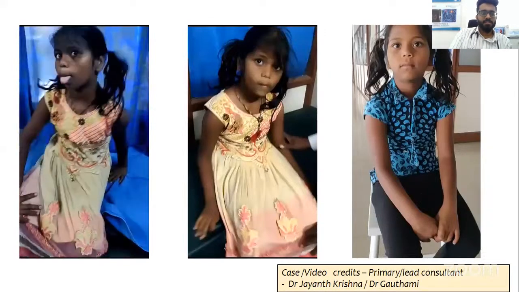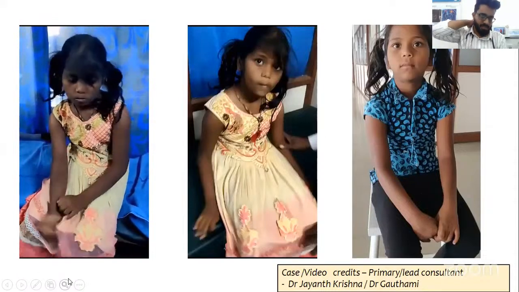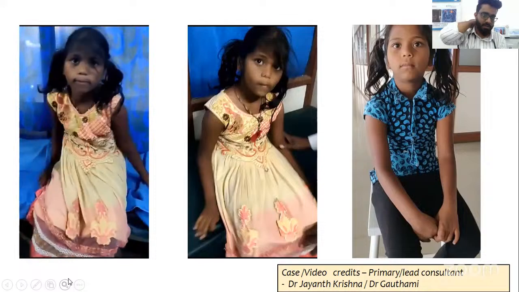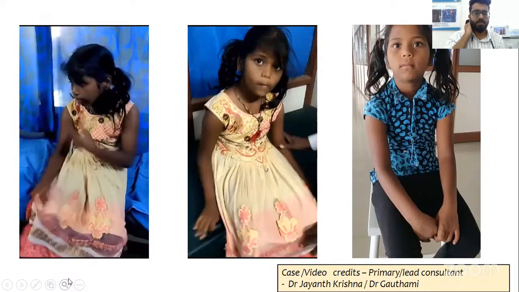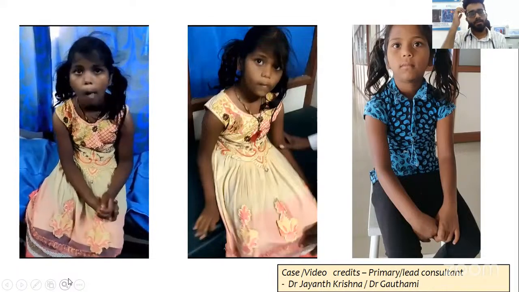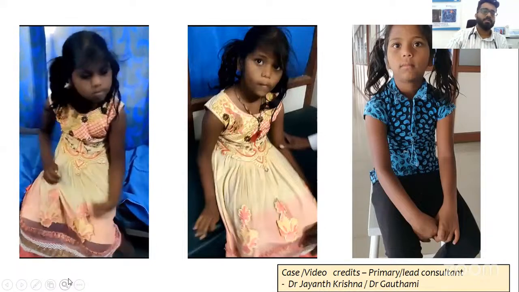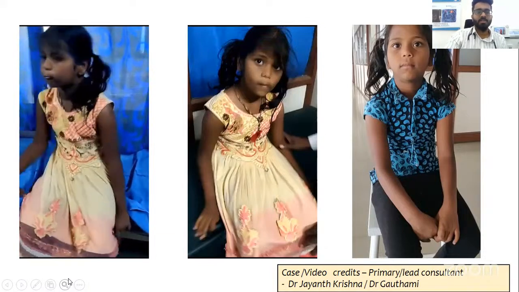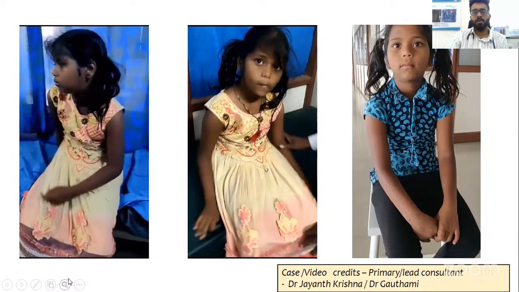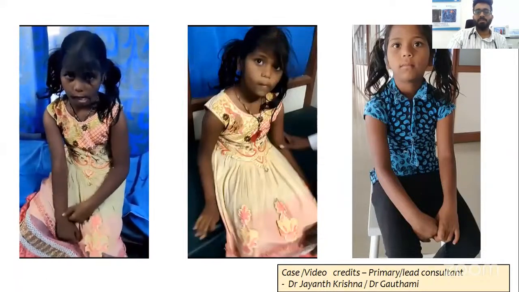Okay, let's go into the next case. This is a child around 9 years old, who came with these movements since the last 2 weeks. The child was taken to a temple thinking it was a demonic possession, and later came to the OPD. This child has these movements continuously throughout the day. How do you describe these movements? There are proximal, and also a few distal, semi-purposive, involuntary movements involving both upper limbs, lower limbs, face, and also perioral twitching. This is a very classical movement disorder which can be described as chorea.